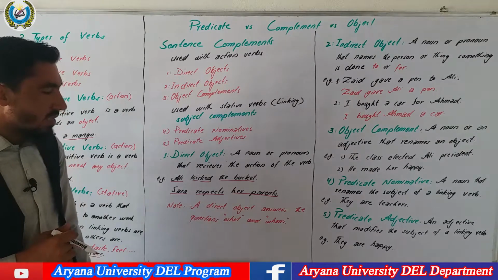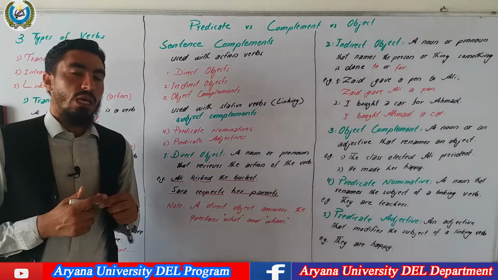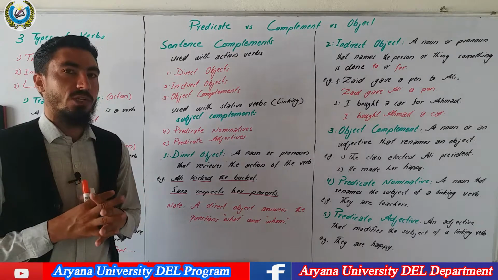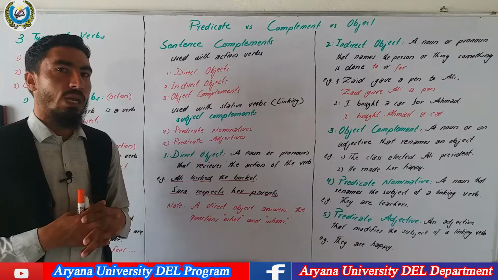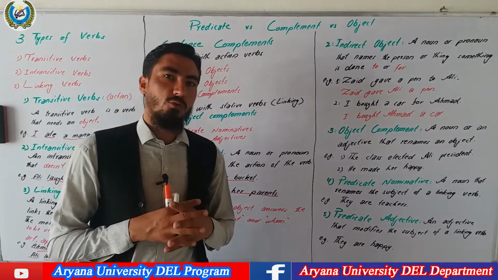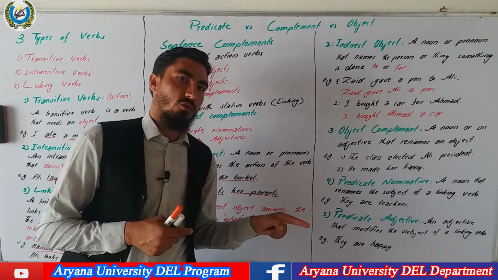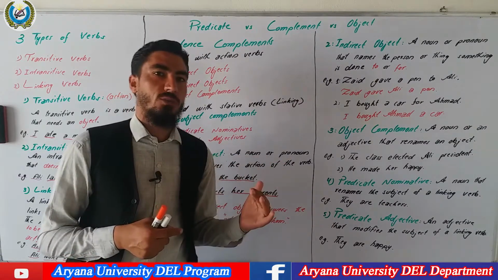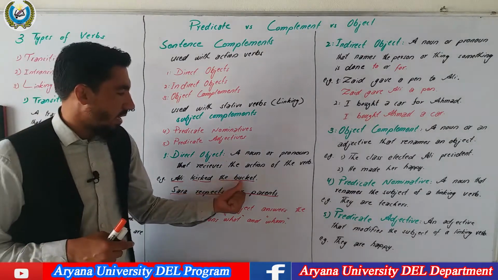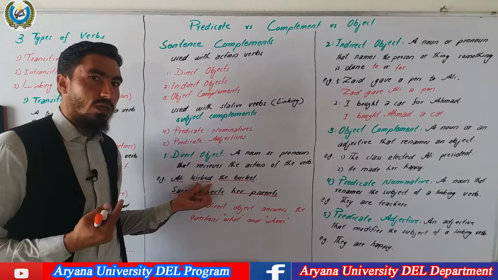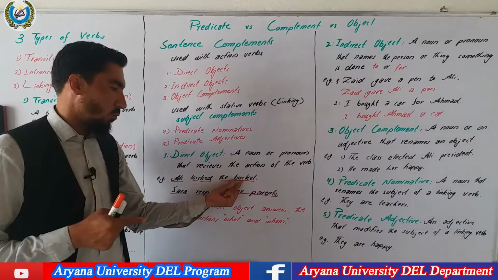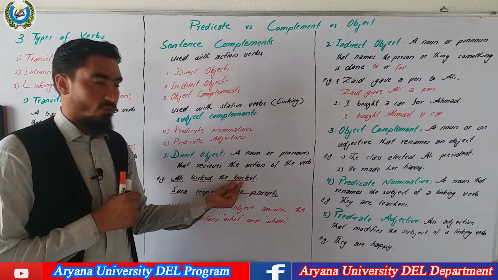Note, a direct object answers the questions what and whom. If you want to easily find the direct object of the sentence, you should ask yourself what or whom. If you ask the question what, the direct object will answer your question. If you ask who, the direct object will answer your question. Now look at these examples again. Ali kicked the bucket. If you ask yourself, Ali kicked what? The bucket. So the word bucket answers your question. So we can say that the bucket is a direct object.